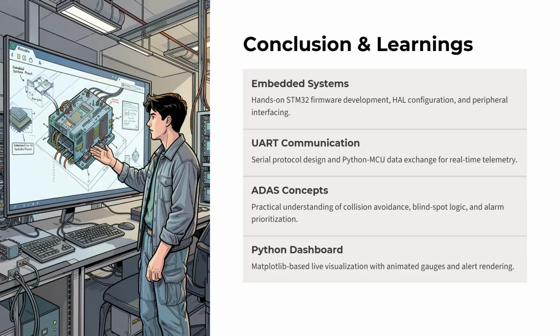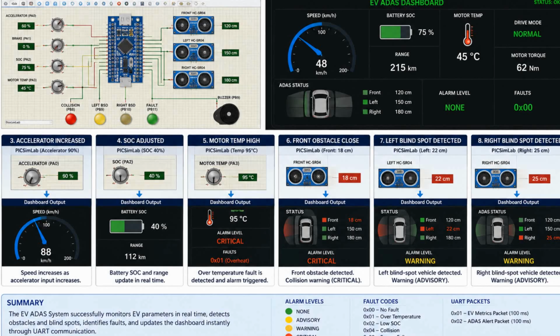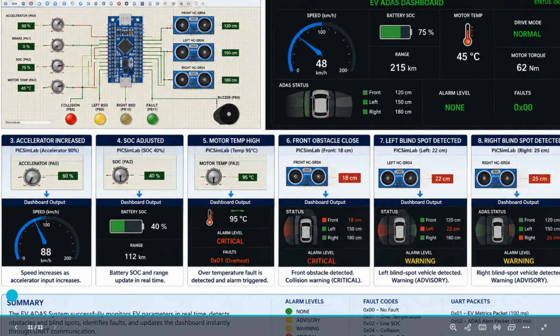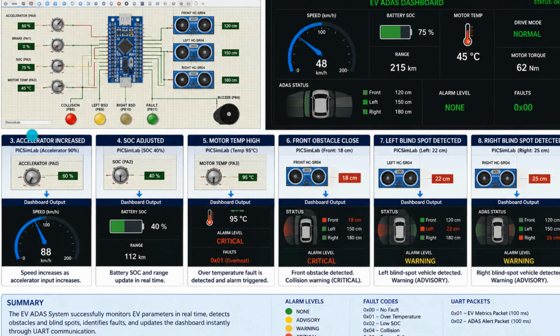Next you can see the things that I've implemented. It is an image that shows the various things I've implemented. You can see the accelerator pedal, the brake, SOC, motor temp. These are all the things I discussed earlier. You can also see how the connections are made. I have created an image here, and in the EV dashboard you can see the speed, the battery SOC, the motor temp, the drive mode as well, and the accelerometer input. All this data, with the help of the connections I've given here, is what I can visualize.